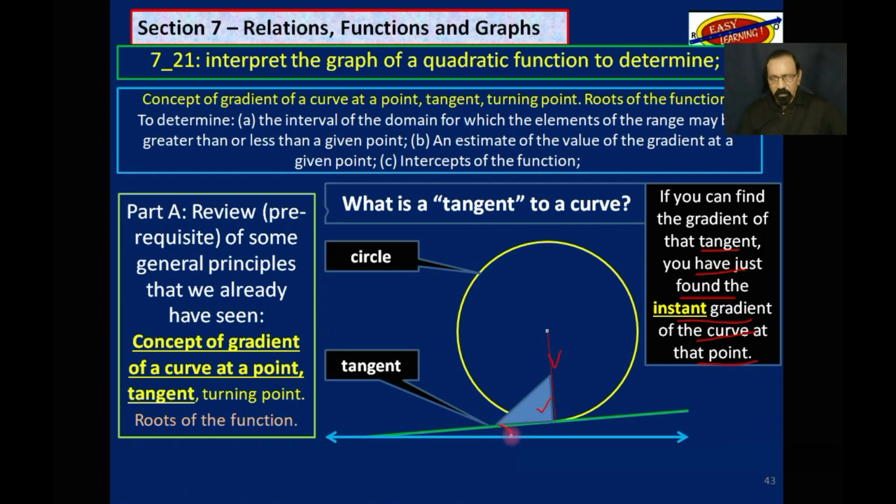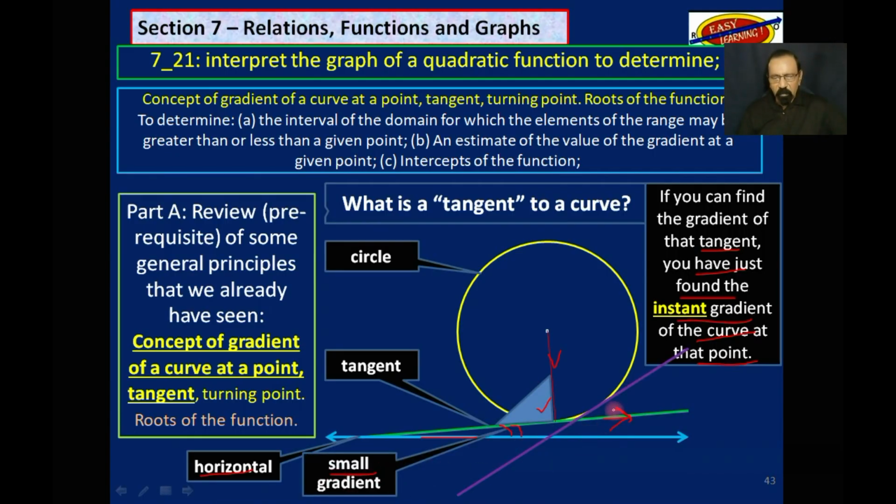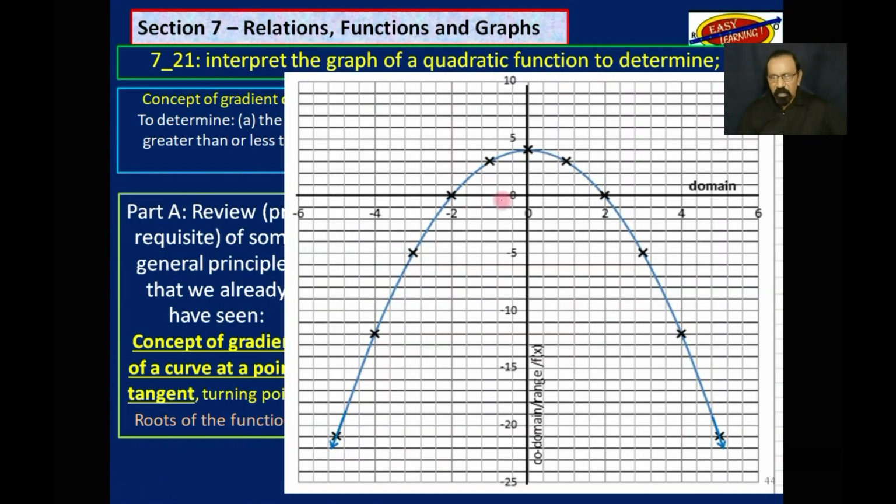So if you could find the gradient here of that angle, if this blue line is the horizontal, you find that that green line does not have a very steep gradient. It has a small gradient. But what about if you take a point here, that purple line? It still forms a right angle with the radius, but now note that it is much steeper. So you have a larger or a greater gradient. So let's come back to this.